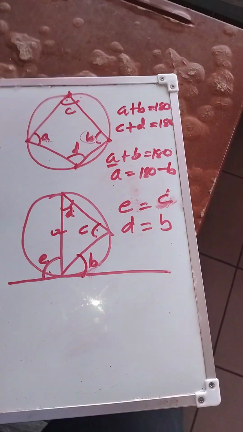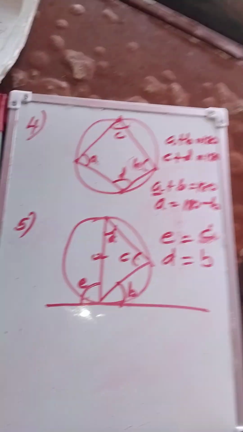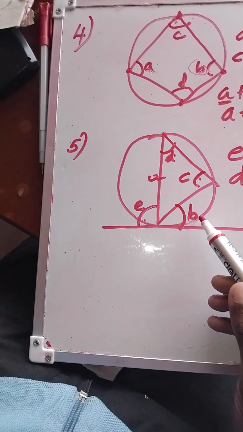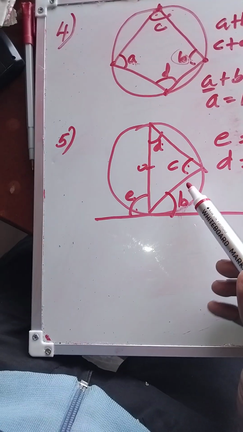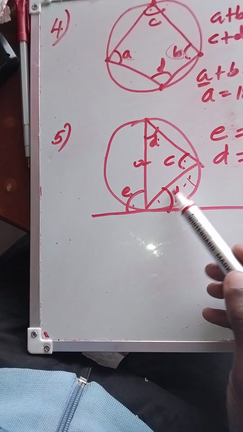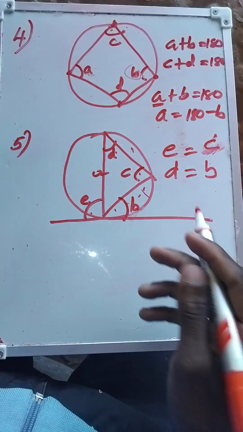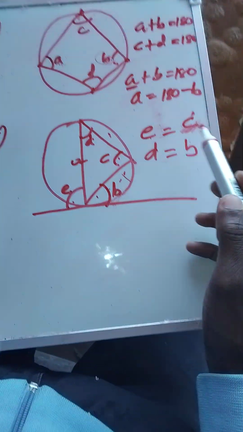Right. Angles in opposite segments are supplementary. This is a segment. But the angles are equal. That's why E is equal to C. Then D is equal to B.